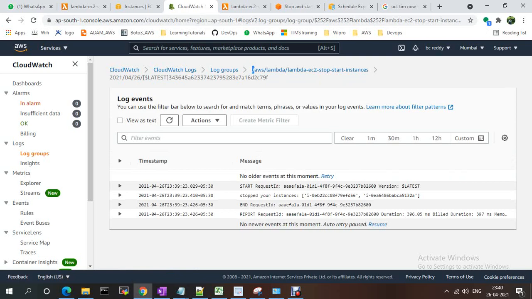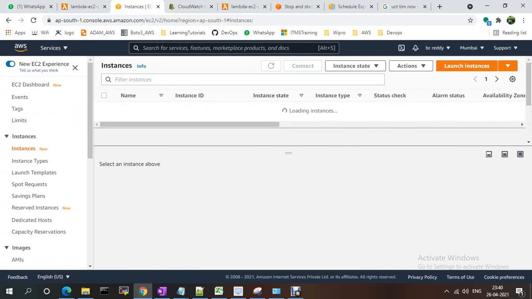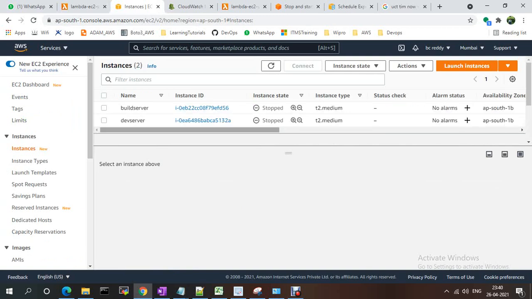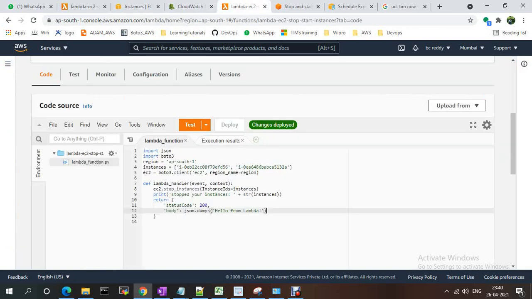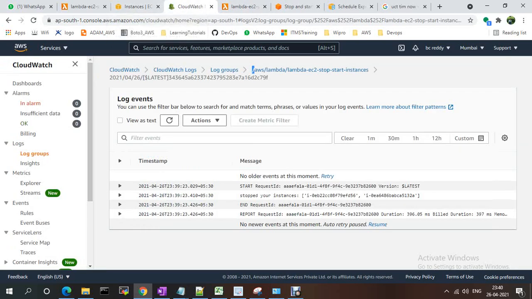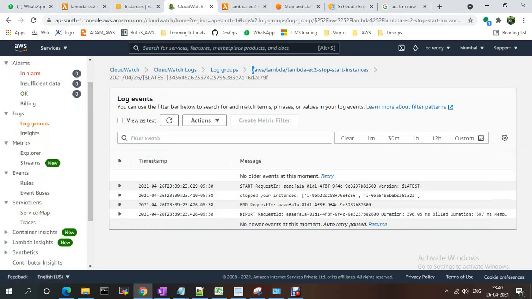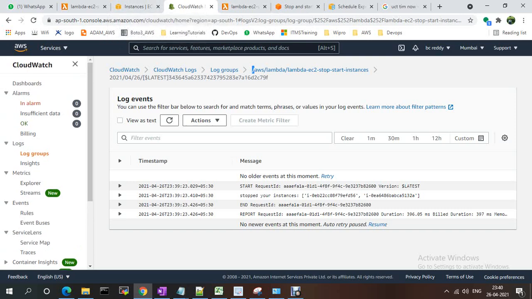Okay, stopped your instances. If you go to instances and refresh now, my instance is stopped. So what I did is I just created the scheduler. Based on the scheduler my instances are stopped using the lambda function. Instead of lambda function, in the target section, if you have any SNS or SQS, you just need to give that one. So whenever it stops the servers, it will send the notification to the respective groups.